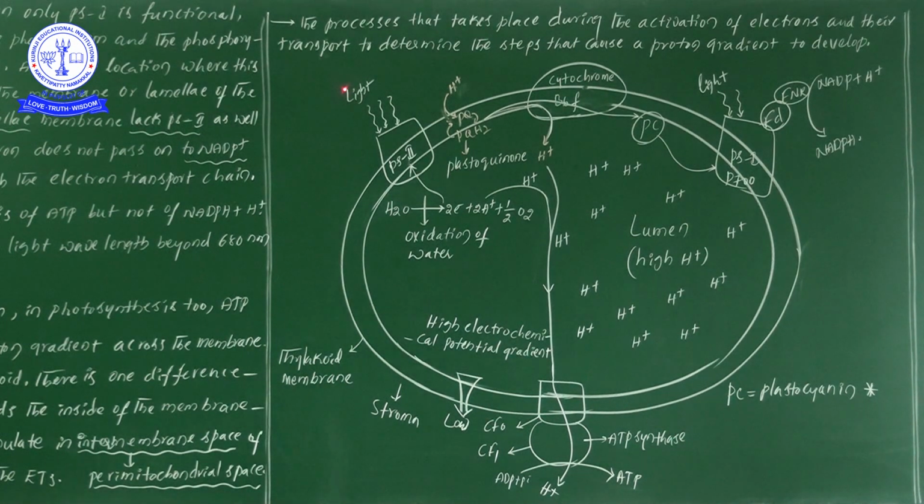Here the light is initially absorbed by the photosystem 2. Now here what is happening? When the light is absorbed by the photosystem 2, in the presence of light, water molecules are going to be oxidized, so thereby 2 electrons are formed and 2 protons also are formed. இங்கே one point மறந்து வேண்டாம் என்னென்னா, suppose இங்கே electron இங்கே போய் finally so that will go and involve in the formation of NADPH.